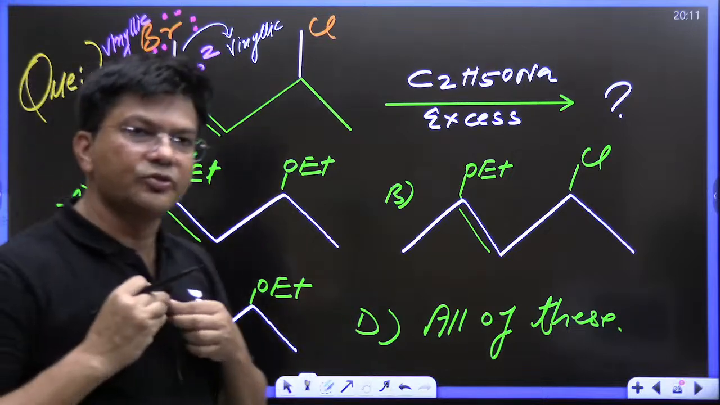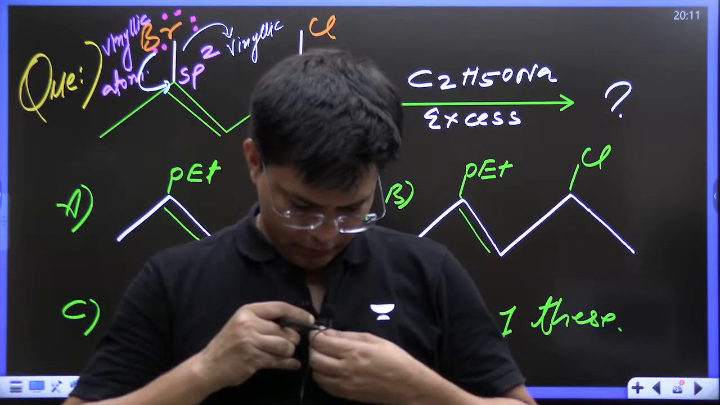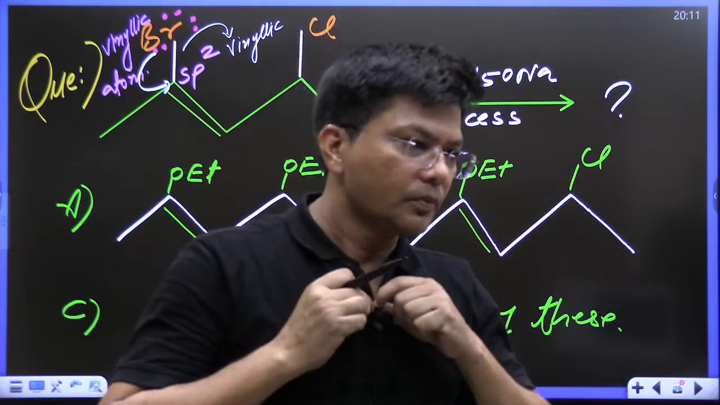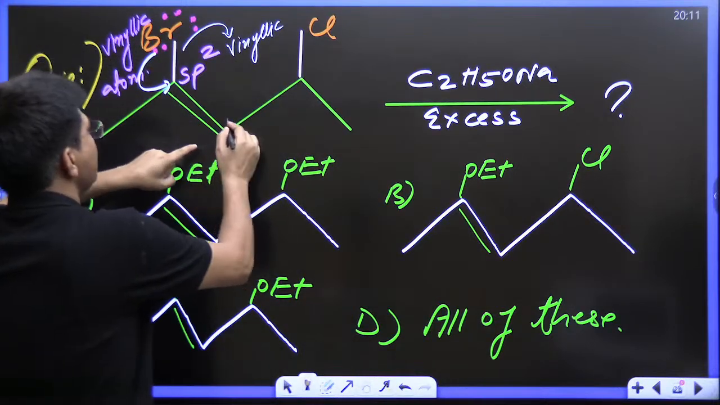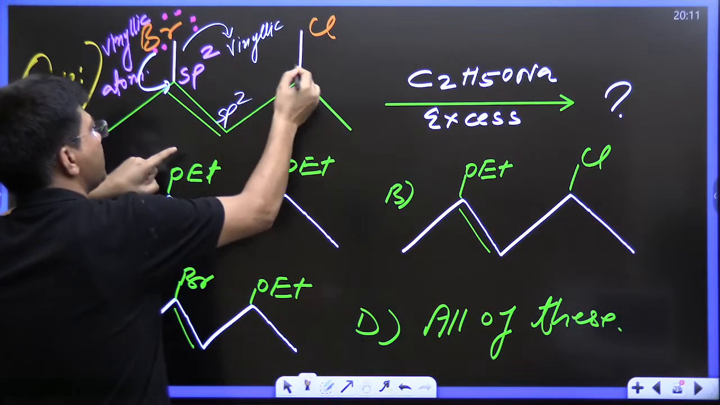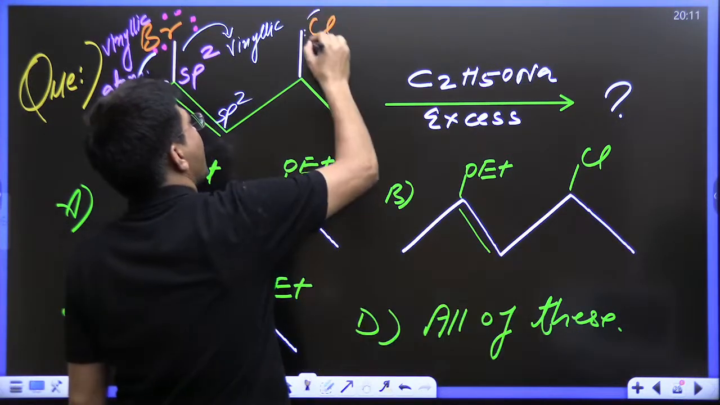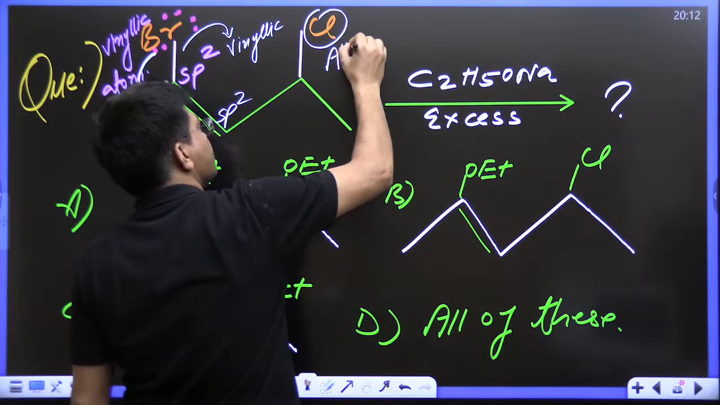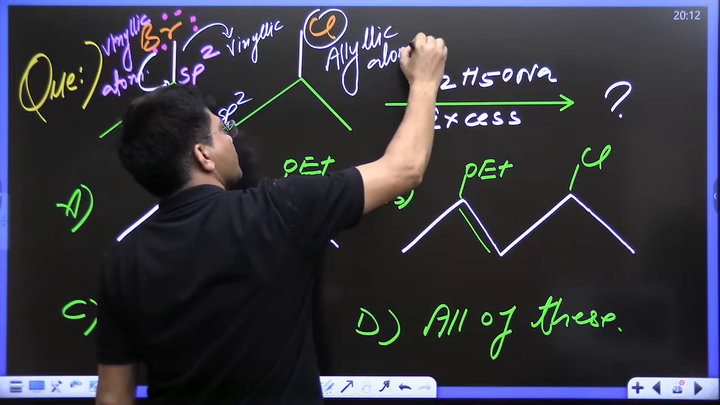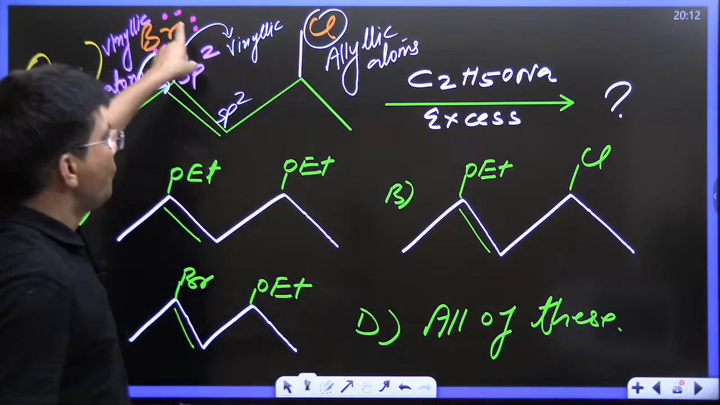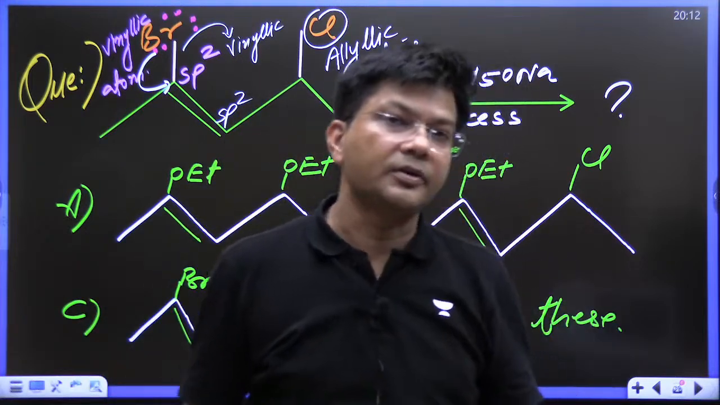So vinylic atoms are poor leaving groups. Why are they poor leaving groups? I will let you know, kids. Now kids, this is adjacent to this sp2 hybridized carbon. This is known as an allylic atom, and allylic atoms are very good leaving groups. Very good leaving groups. Whether it is given in the axis, that was the trap of the examiner.